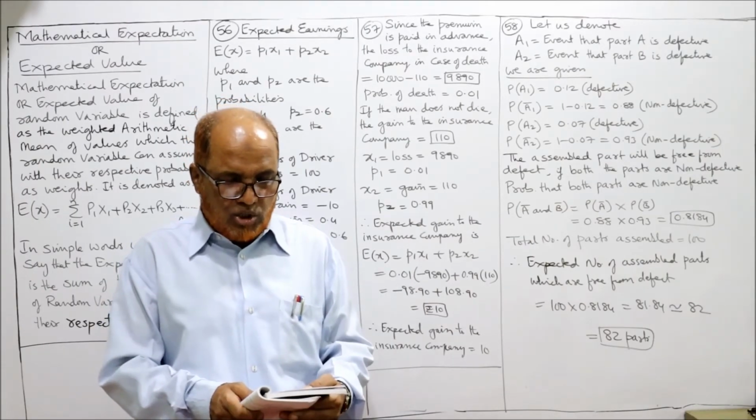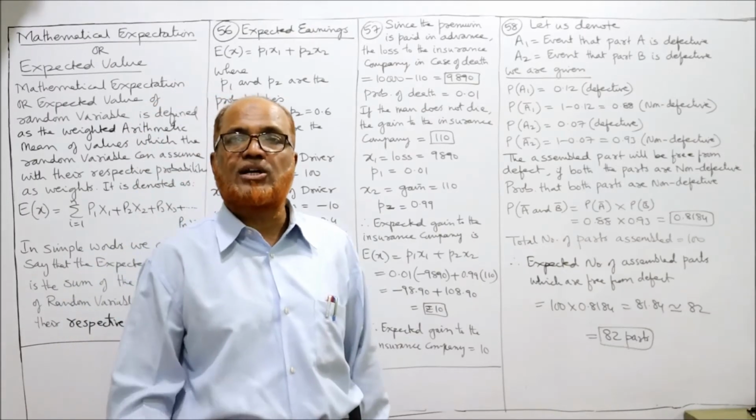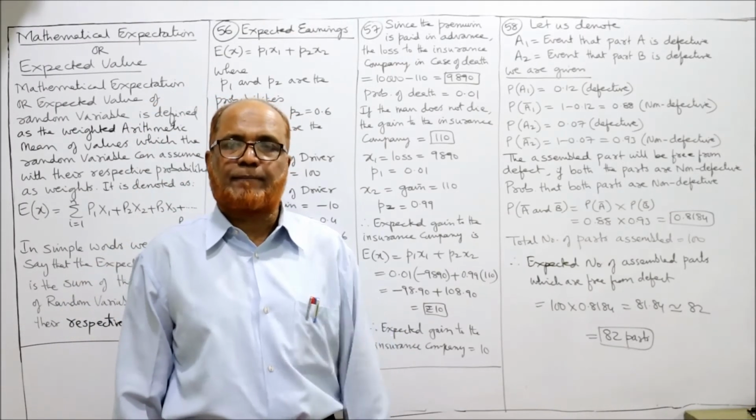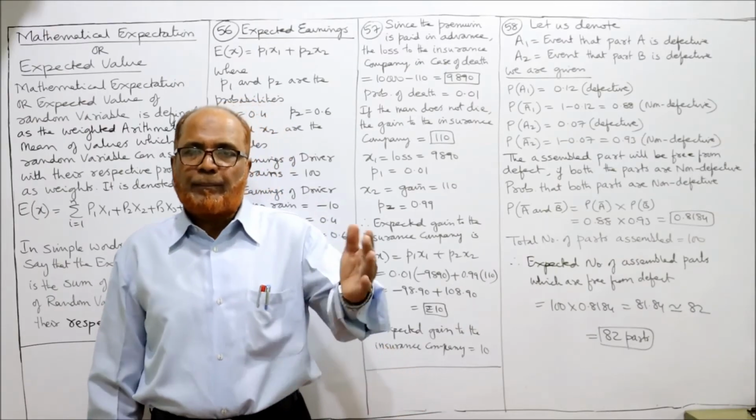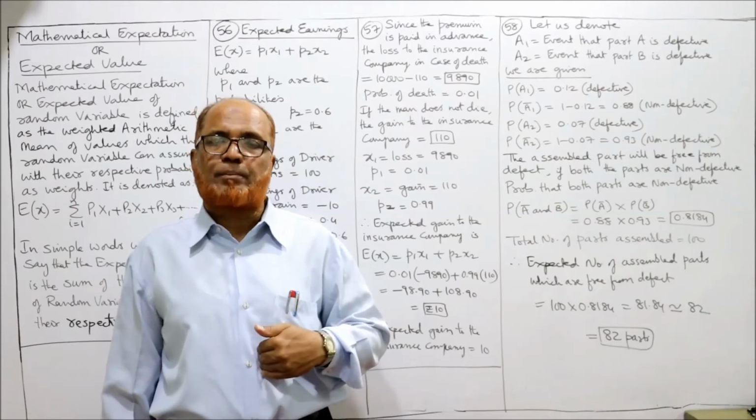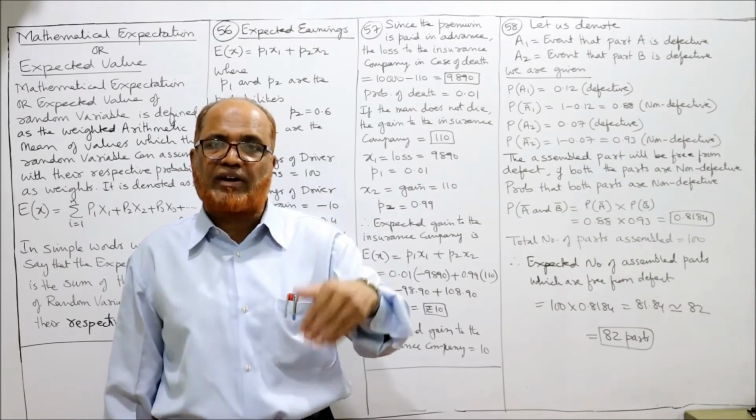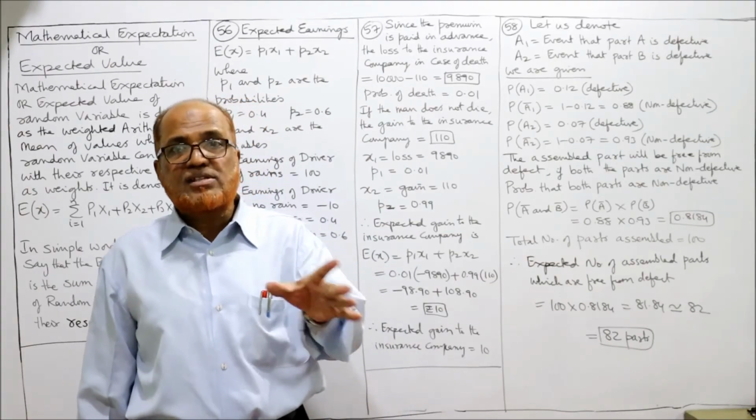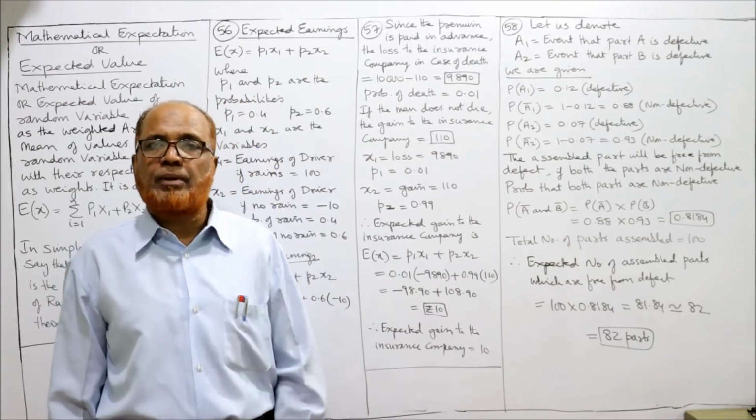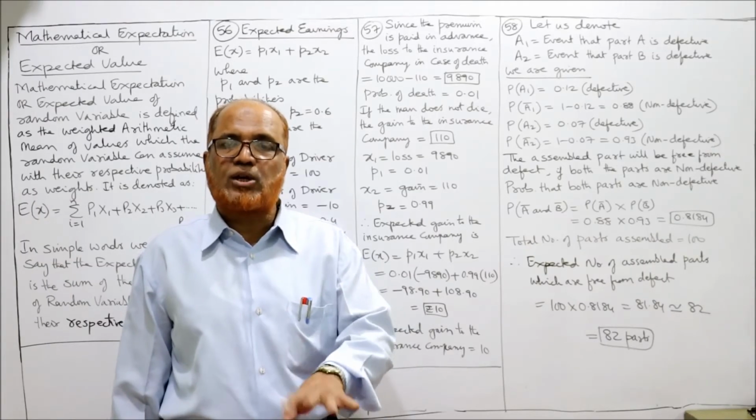Then what is the insurance company's expected gain? Finally, it is asking you what is the insurance company's expected gain. So simple. If the person has taken the policy by paying 110 rupees, the insurance company will promise to pay 10,000 if he dies within 1 year. If he survives after 1 year, no amount will be paid by the insurance company. Whatever 110 rupees paid, that's a gain to the company.